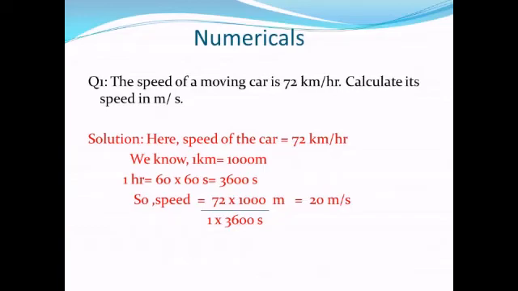So we know that 1 kilometer equals 1000 meter. So we can multiply 72 into 1000, and 1 hour equals 3600 seconds, so we divide by 3600. By calculating we get 20 meter per second. So this will be the speed of the moving car in meter per second, because we know that the formula for speed is distance upon time. We have converted kilometer into meter and hour into seconds, so after calculation the speed will be in meter per second.